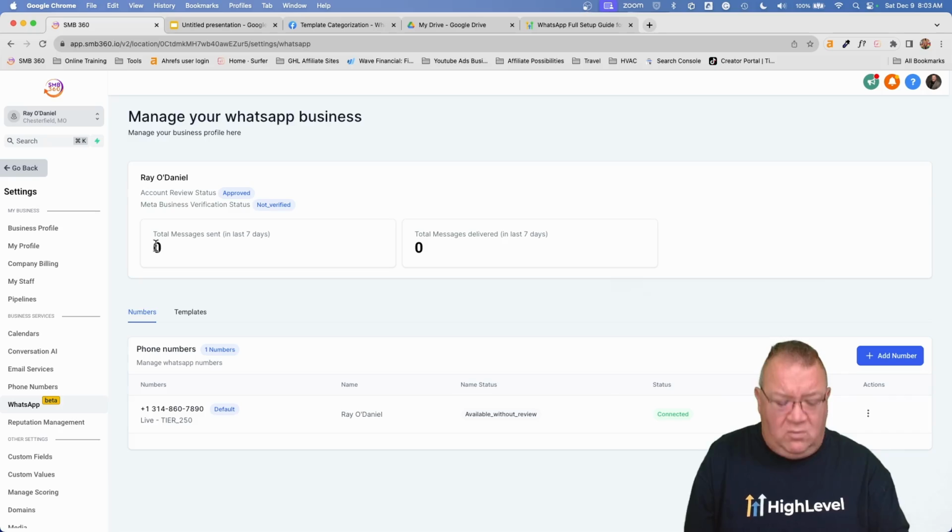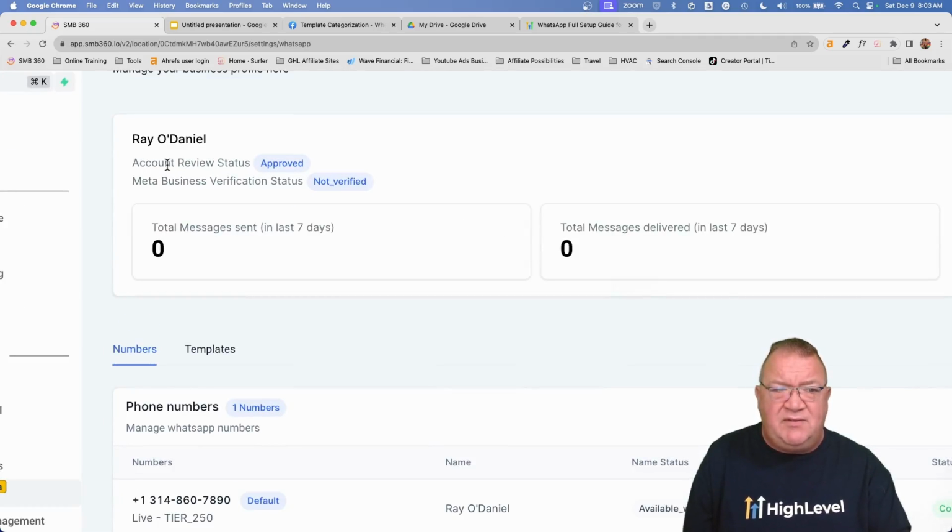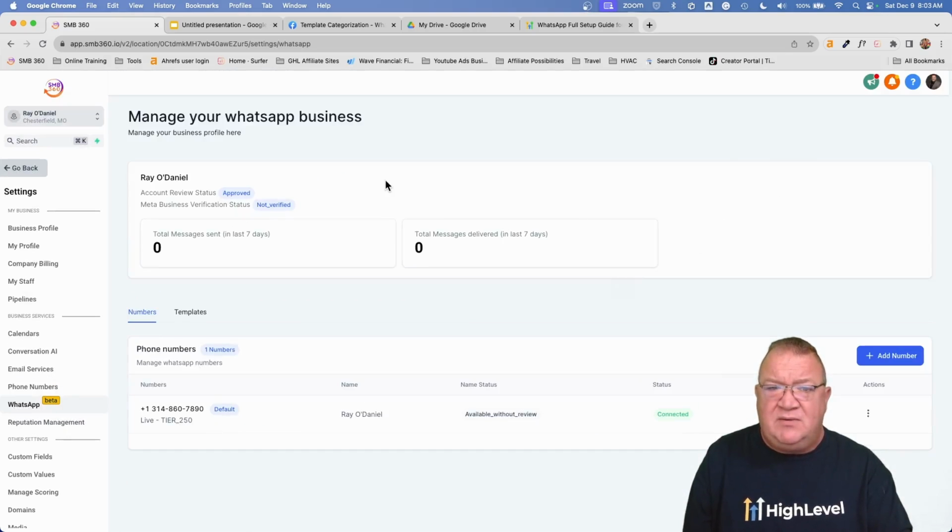One of the things I want to show you is that your account status says approved, but the Meta business verification status is not verified. They do need to verify your business, and that does take a little bit. Right now, you just have to wait until you're verified. I'm not sure if you will be able to utilize the service until then. That part I don't know. But I do know that Meta has to verify your information to make sure you're a legitimate business in order to use WhatsApp. That's why they make it so secure.